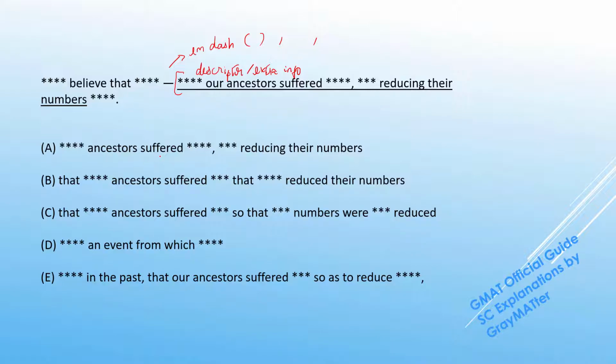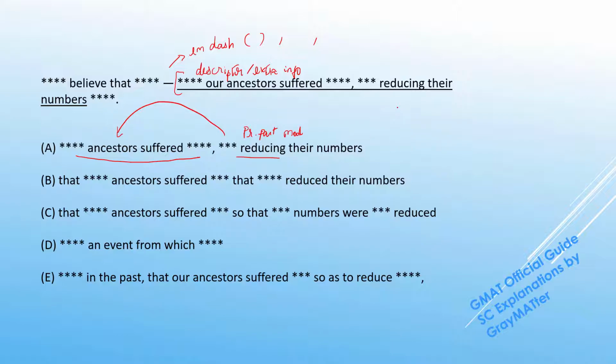So A reads that our ancestors suffered this event, greatly reducing their numbers. Now what we can see in A is this present participle modifier ending the clause. Now herein lies the problem, because a present participle ending the clause will modify the whole clause in front of it, but grammatically it will apply to the subject of the clause.